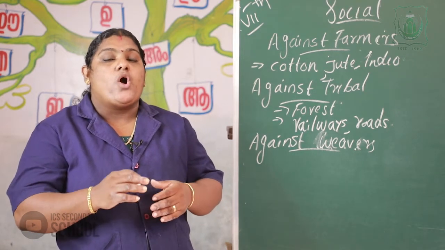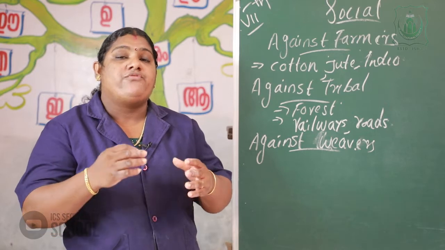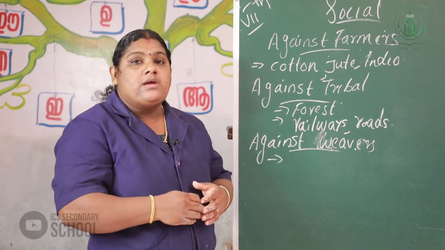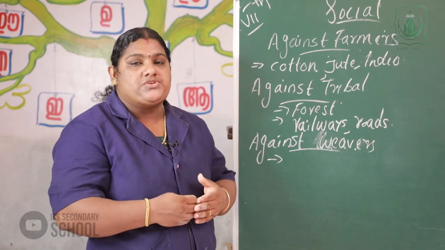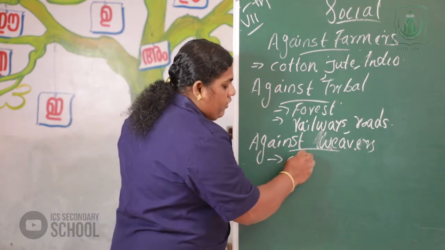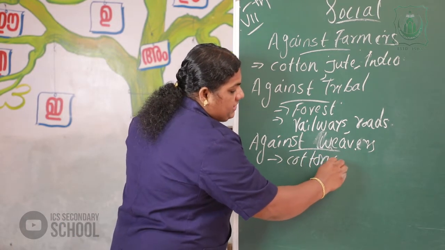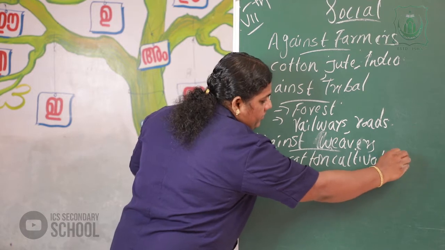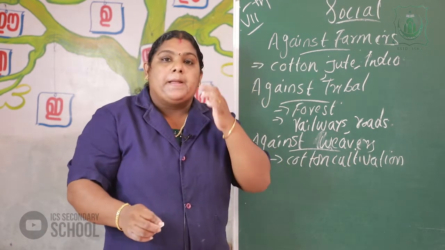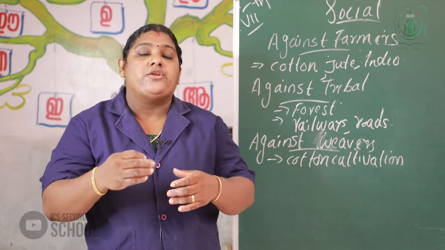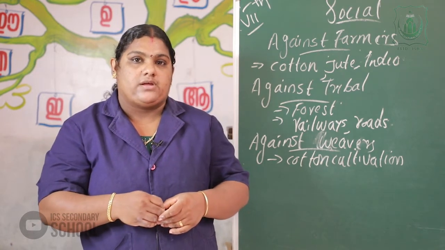India was very famous for cotton cultivation. In the 18th and 19th century, India was quite famous in cotton cultivation. But in later periods, India began to decline in cotton cultivation.